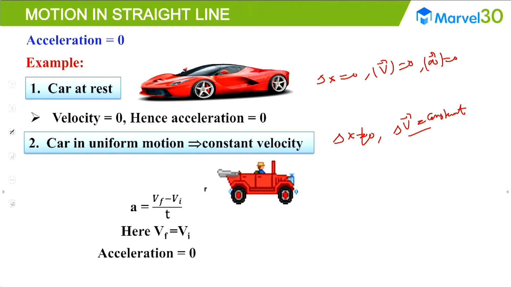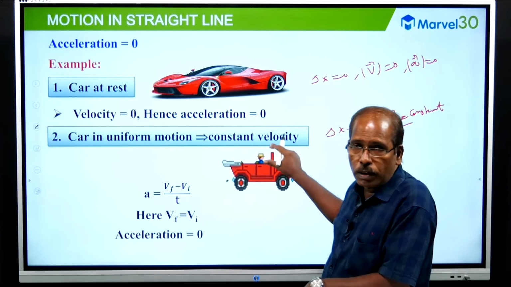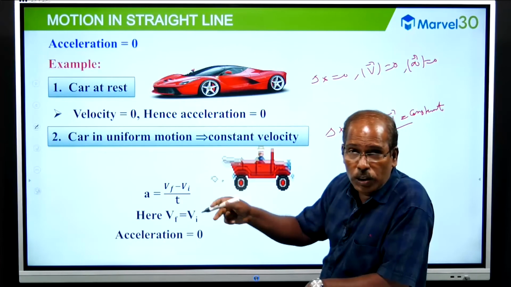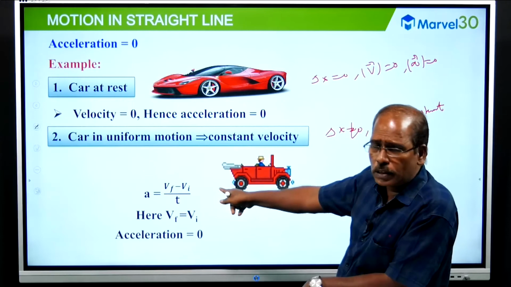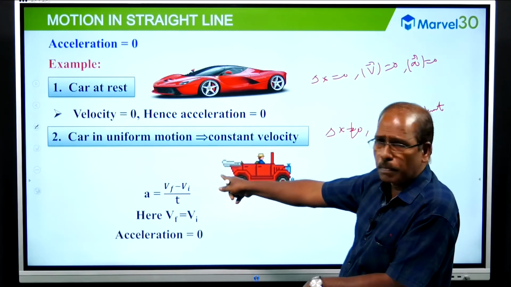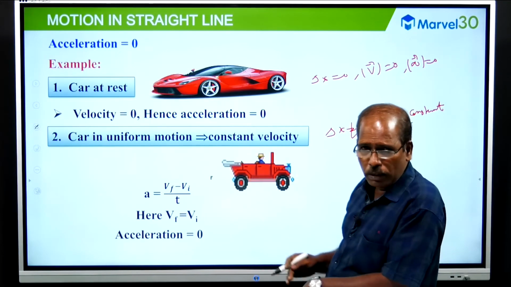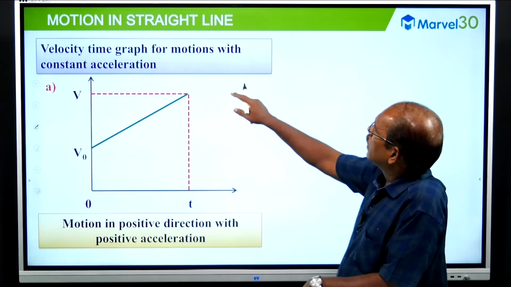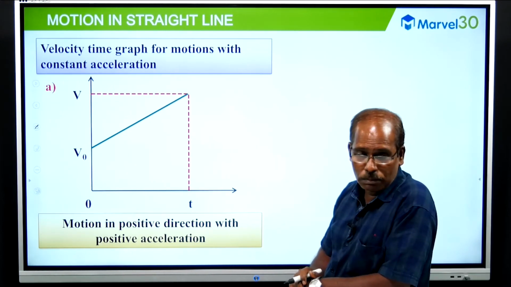This is the reason. Acceleration is the change in velocity, final velocity minus initial velocity. But according to uniform motion, at any instant, at any stage, the velocity of the object is the same. So Vi equals Vf. Then what about delta V? Vf minus Vi is 0, and 0 divided by any non-zero quantity, time being always a scalar quantity, is 0. So, understood. Next, velocity time graph, or motion with constant acceleration.